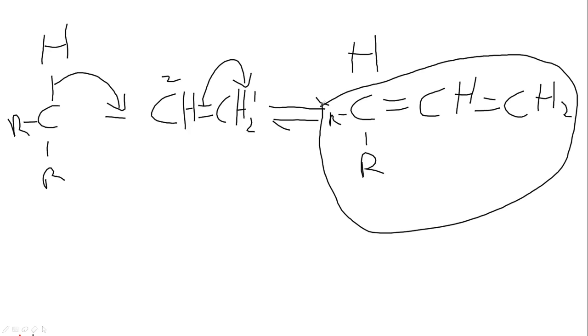And now these two forms, they'll end up resonating. There's meant to be a negative charge here, and this double bond is not meant to be here. Sorry for that error. The double bond is not meant to be there, and there's meant to be a negative charge there, because the electron from this will move to the top of carbon number 1, and the hydrogen maintains its original position. Those two things I just said are really necessary for you to take note of, because if you don't, you can end up missing every single thing. Now this hydrogen, just keep in mind that it maintains its original position.